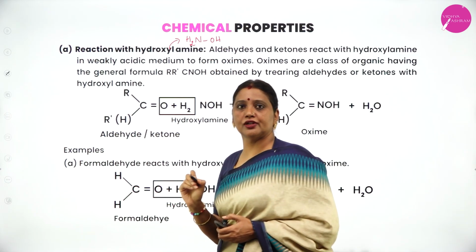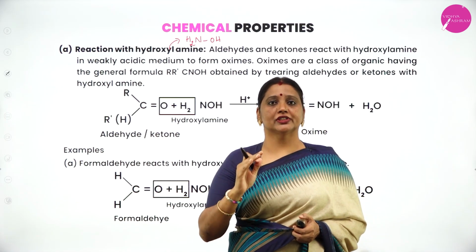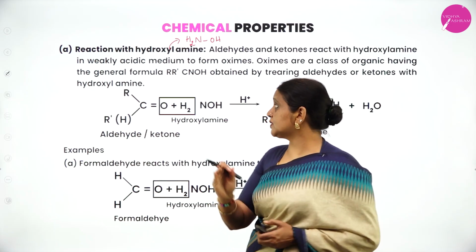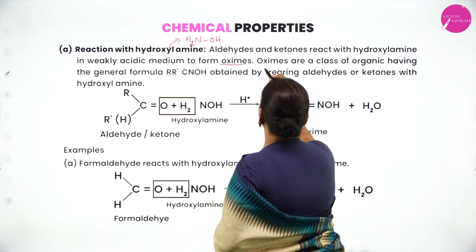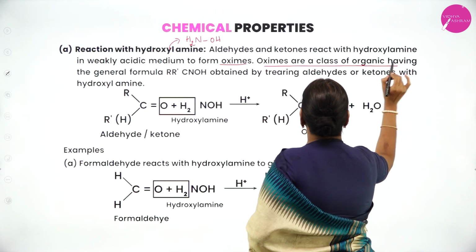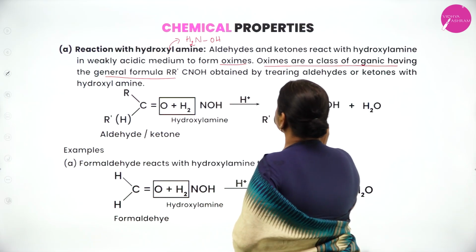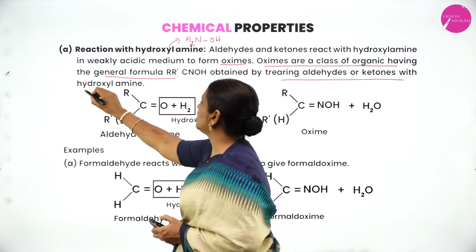What's the formula of hydroxylamine? The formula of hydroxylamine is H2NOH. Aldehydes and ketones react with hydroxylamine in the presence of acid catalyst. They will form oximes. What are oximes? Oximes are a class of organic compounds having general formula RR-C=NOH obtained by treating aldehydes and ketones with hydroxylamine.